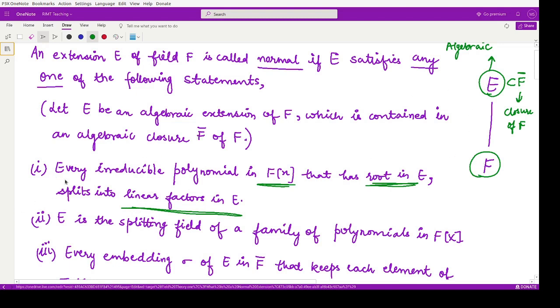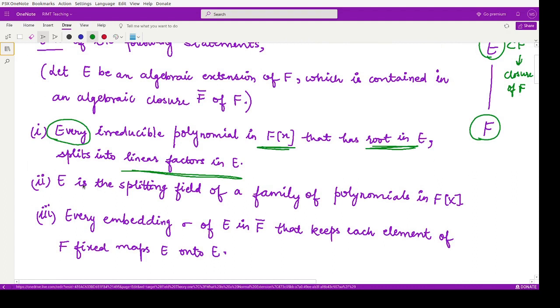Now notice that we use the word every here, right? And the second point says that E becomes the splitting field of a family of polynomials in F[x]. So here you have many polynomials. Say f(x) is one polynomial, f1(x), f2(x), fn(x) are other polynomials, fi(x) for general i.